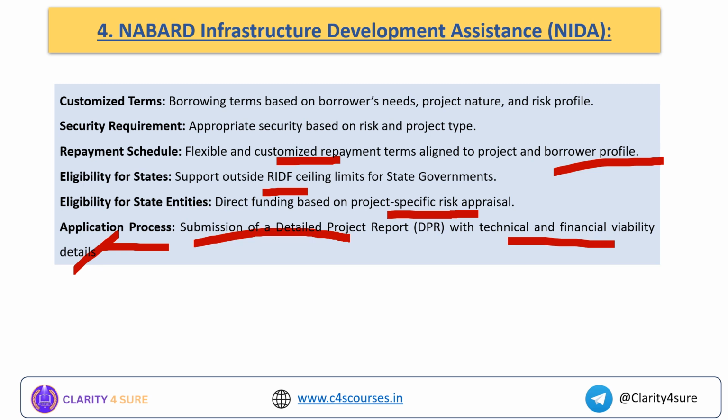So today we have seen 4 funds. What are they? Rural Infrastructure Development Fund, Long Term Irrigation Fund, Micro Irrigation Fund and your NABARD Infrastructure Development Assistance, NIDA. I hope all these four funds are clear to you now, and all the objectives, the key points, the nodal ministry, the launch year, the corpus fund, and the purpose of each fund are clear to you now. So these are the four topics which we dealt with today, and there are other funds which we will be dealing with in part 2 of this series.